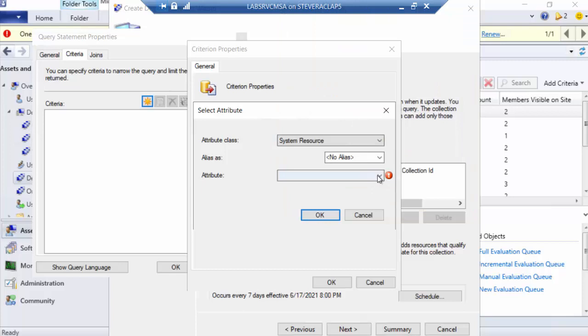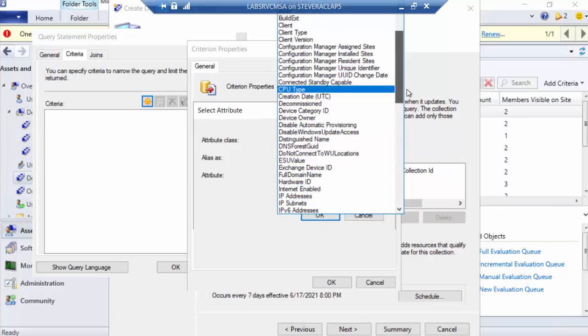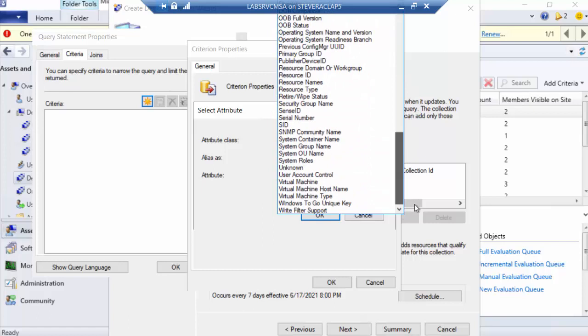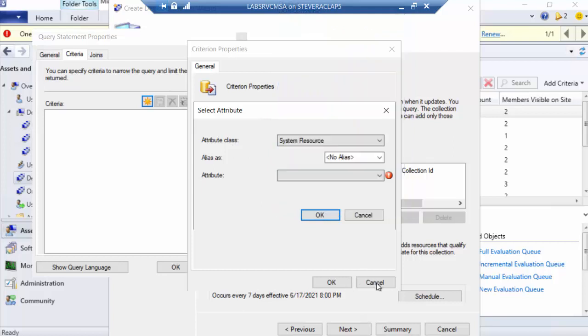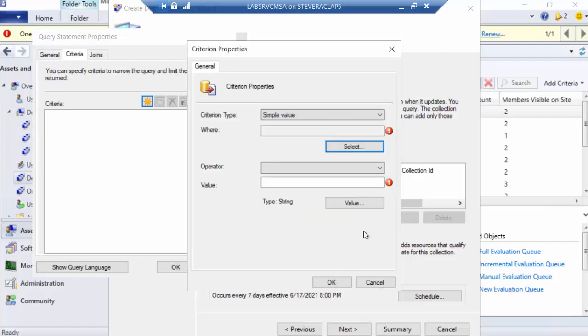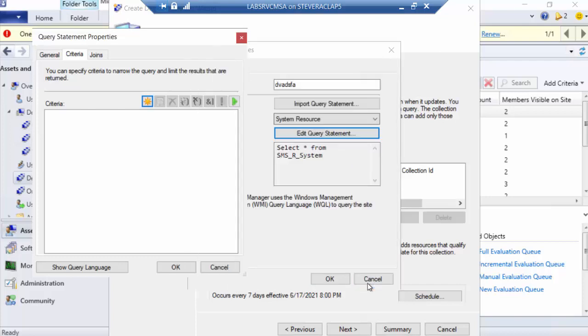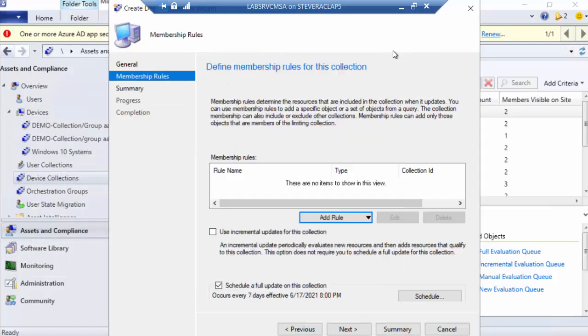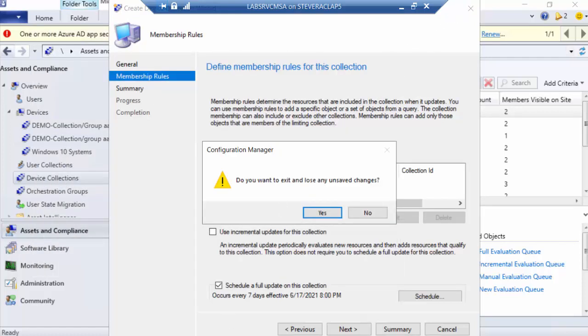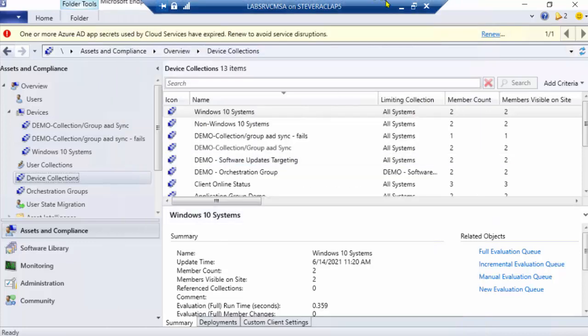I'm going to just click on System Resource, and then you'll see all of these properties that come along with System Resource, way above and beyond what's out there for Azure AD, right? And then every single one of the other ones up here, the attribute classes, have their own list of attributes I can choose. So the point is, you can build incredibly robust and focused Configuration Manager collections. You can't do that so much with Azure AD groups, right? But now you can, using this integration that I'm talking about, and that's as much as I'm going to show you here for now, and we'll get back into it in a minute.